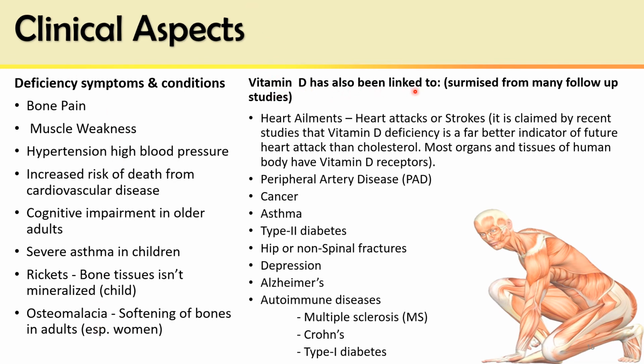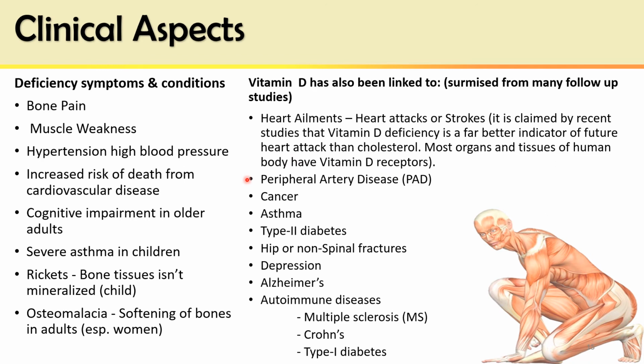Vitamin D has also been linked to many other diseases, especially of the cardiovascular system, and this is based on follow-up studies over 10 years. Heart ailments, heart attacks or strokes. It is claimed by recent studies that vitamin D deficiency is a far better indicator of future heart attack than cholesterol level. And it is also claimed that most organs and tissues of the human body have vitamin D receptors. That's why vitamin D has diverse actions on almost all the tissues of our body.